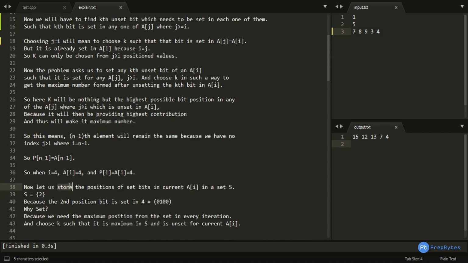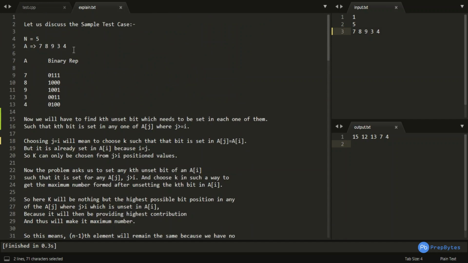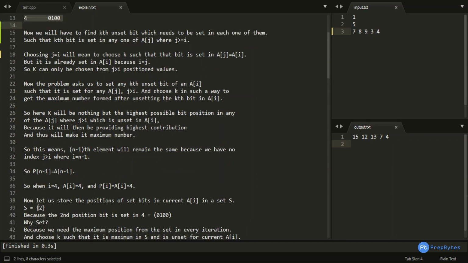Now let us store the positions of the set bits in the current ai in a set S. Basically I am traversing my array from the end, and at the same time I keep on storing the set bits in the numbers which I have already visited. So I will be storing the set bit positions in my 4, or basically the last number, and it is nothing but 2, right?